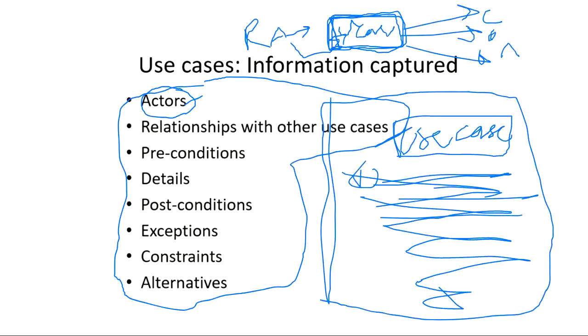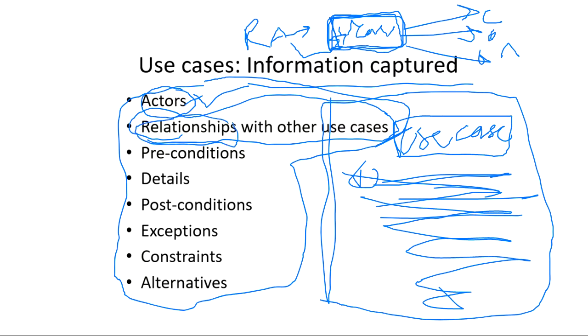Okay, so what is the information captured by the use cases? All the actors that are participating, we will see everything in detail. What is the actor, what is the system, we will see. But for now, an actor is a user who is interacting with the system, and what relationships he has with the use cases. Okay, there are types of relationships also. There is association, there is generalization, we will see all those. What relationship does he have with the use case?